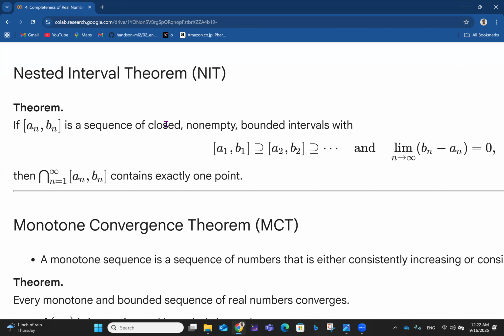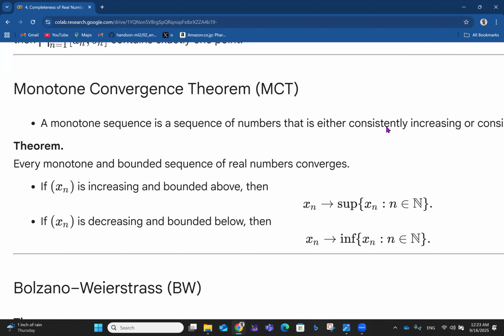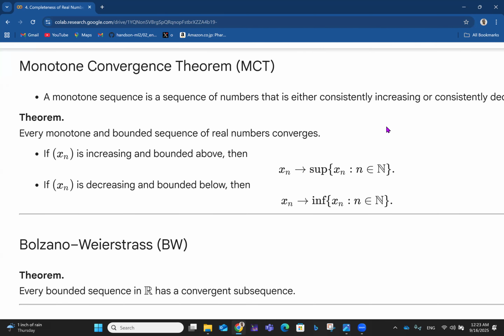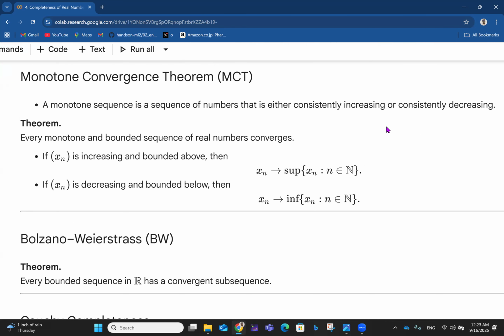Then in that case, you can say that the intersection of all the intervals like that contains exactly 1 point. So there's only 1 point common to all of the intervals if all the conditions above hold. I think we're going to see the proof later on in the video. Now let's talk about the monotone convergence theorem, MCT.